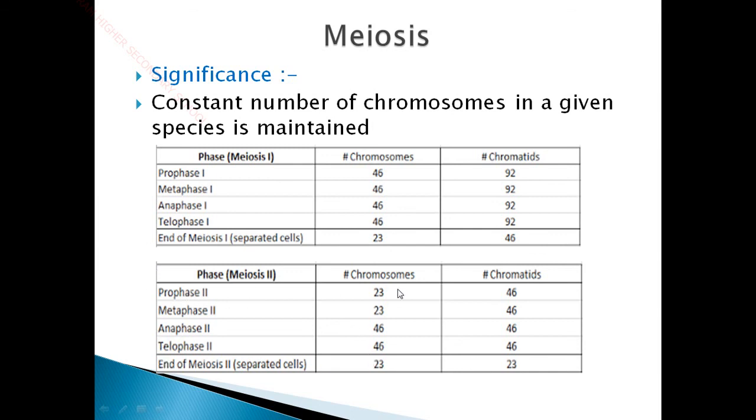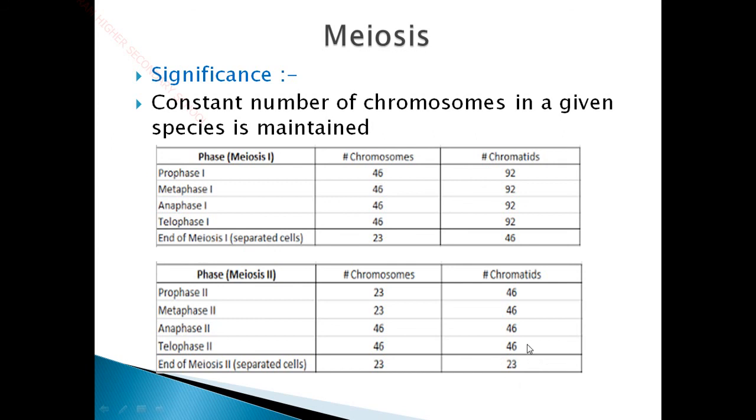So in prophase 2 we have 23 chromosomes, starting from here. At the end of meiosis 1 we have 23 chromosomes with 46 chromatids. In metaphase 2, 23 chromosomes, 46 chromatids. In anaphase 2 we have 46 chromosomes and 46 chromatids, and in telophase we have 46 chromosomes and 46 chromatids. At the end of meiosis, the separated cells will have 23 chromosomes with 23 chromatids. So to reduce the chromatid number as well, more steps are involved in the case of meiosis.